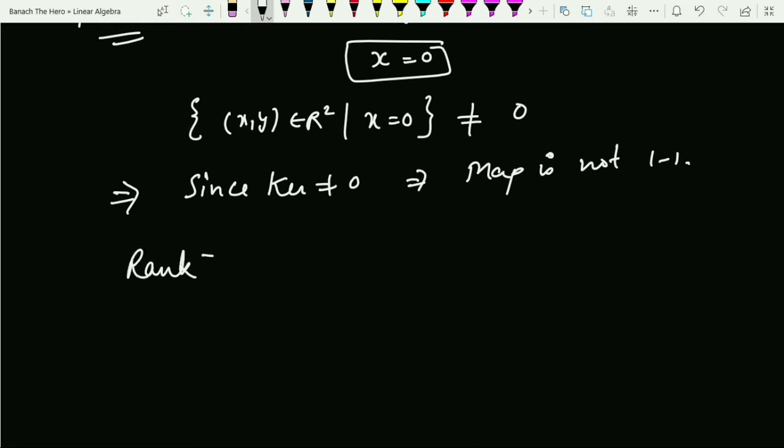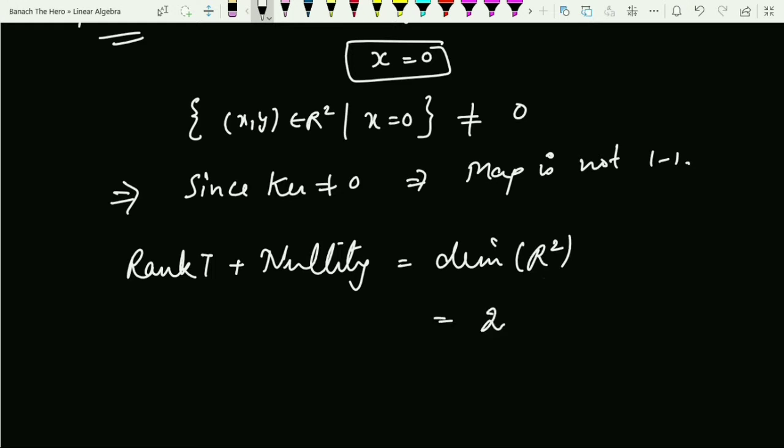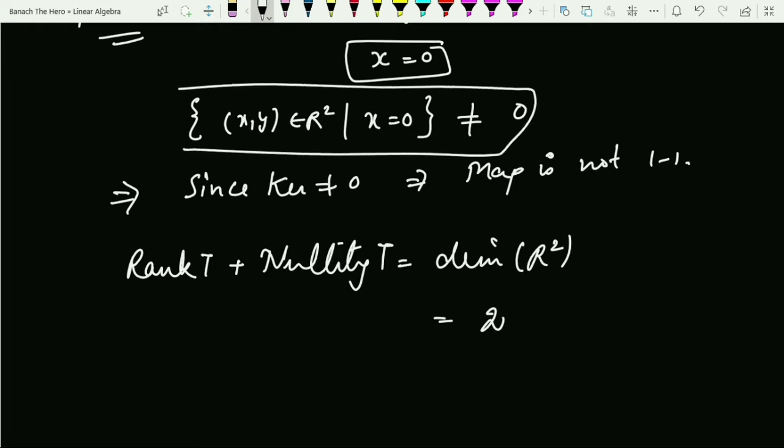So rank plus nullity is equal to the dimension of R square. What is the dimension of R square over R? That is 2. And what is the nullity? Nullity is the dimension of the kernel. Clearly you can see the dimension of this subspace is 1. So the rank of T plus 1 equals 2.